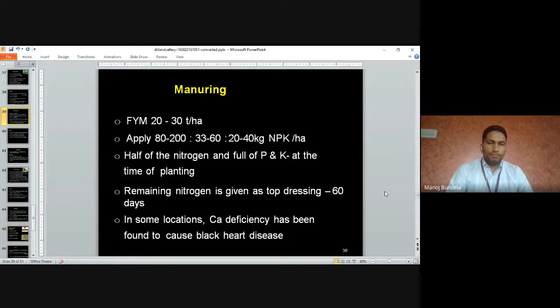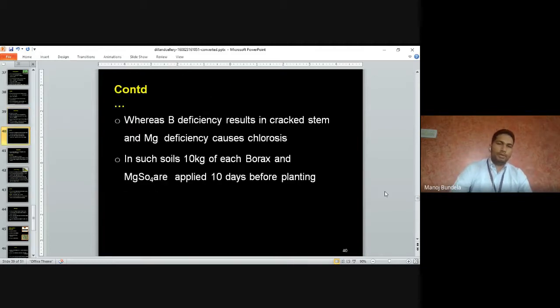In some locations, calcium deficiency is also observed. It will cause black heart disease. So if calcium deficiency is there, it will cause black heart, and for that we apply calcium chloride. Boron deficiency results in cracked stem, and magnesium deficiency causes chlorosis.